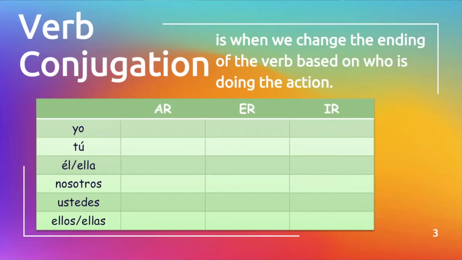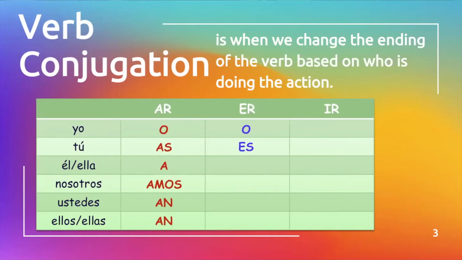The yo form of an AR verb ends in O. The tú form of an AR verb is AS. Él or ella is A. Nosotros, AMOS. Ustedes and ellos and ellas are AN. For ER verbs, the yo form is O. The tú form is ES.